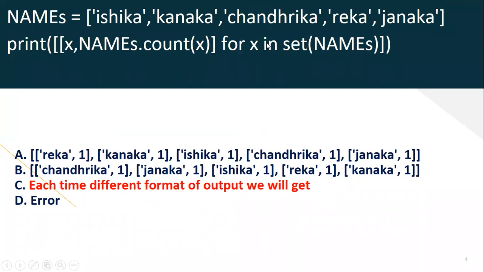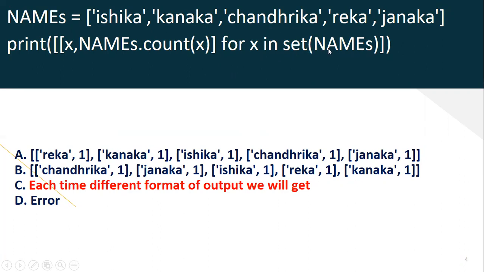After that, the count of how many values it is fetching will be displayed here. First it displays the fetched value, and after that it displays how many values it fetched from this list. It is a single value at every iteration of the for loop. It is fetching a single value only, so the count is always one here, and it is taking different values, which are displayed in x.